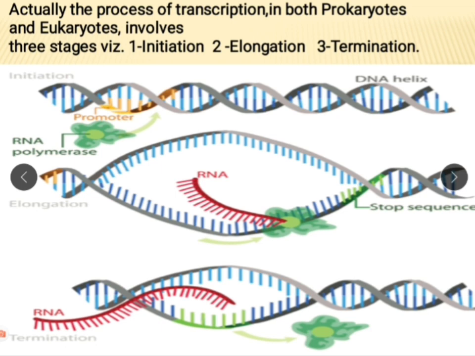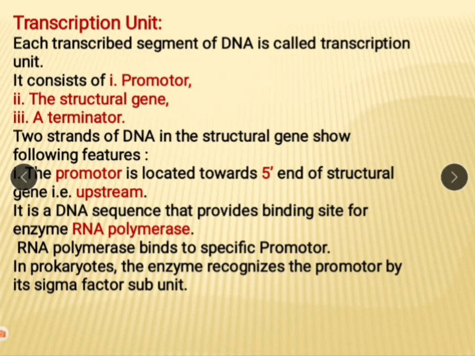Actually, transcription in both prokaryote and eukaryote involves 3 steps: initiation, elongation and termination. See here, initiation means in these two strands, a nick occurs, and nick means a break occurs, and they uncoil. Elongation: mRNA synthesis starts and it elongates. Termination: the process stops and mRNA is released from the DNA and again DNA coils.